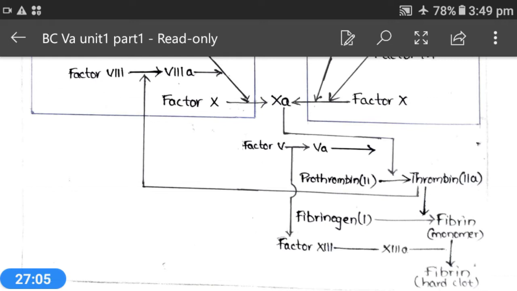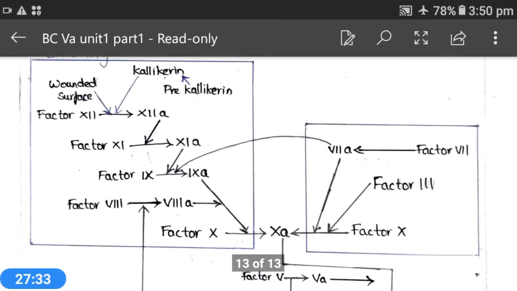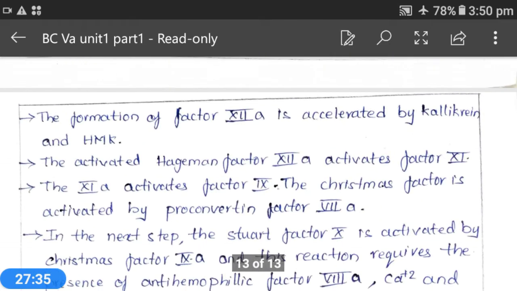Plasma and cellular components are the two major and different components of which blood is made up. And coming to cellular components, red blood cells, white blood cells and platelets are present. We call them erythrocytes, leukocytes and thrombocytes. And these platelets mostly play an important role in the formation of blood clot also. Okay.